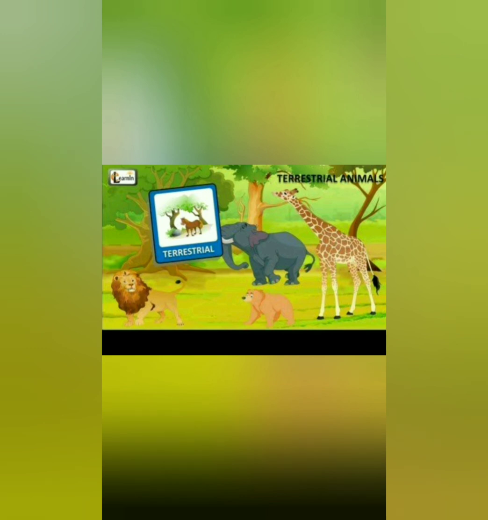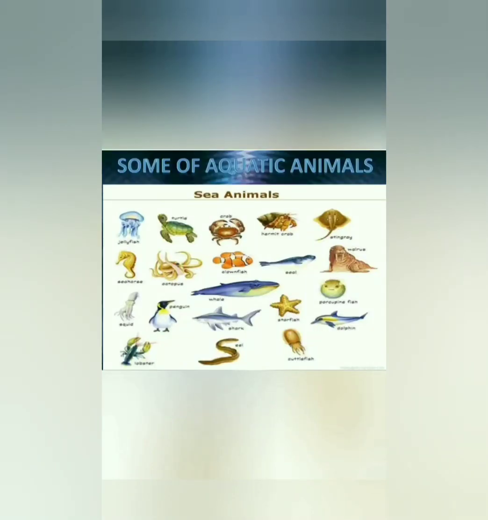For example, humans, rabbit, giraffe, elephant, tiger, these all live on the land and these are called terrestrial animals. Animals which live in the water are called aquatic animals.